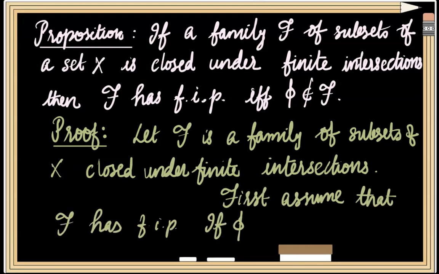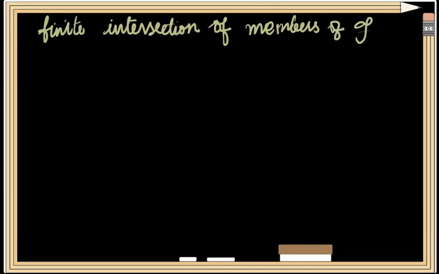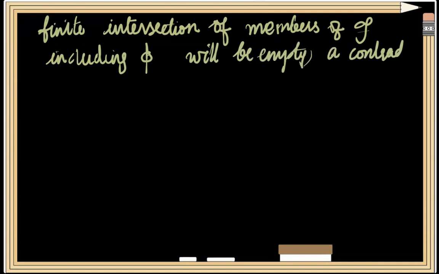If phi were a member of the family F, then any finite intersection of members of the family F which includes the particular member phi will be empty, a contradiction to our assumption that the family has FIP. Therefore, phi cannot be a member of the family F.